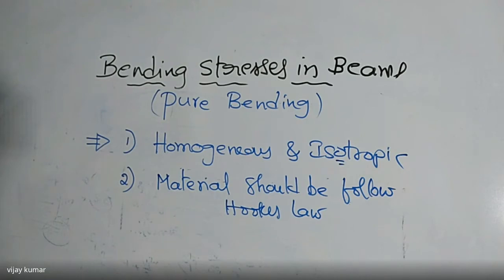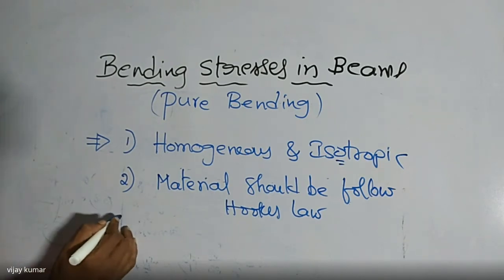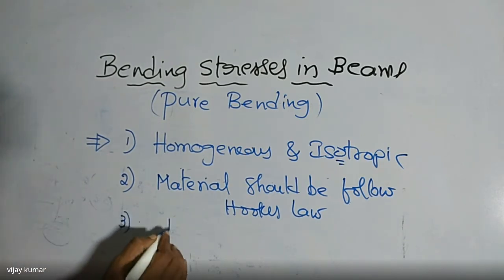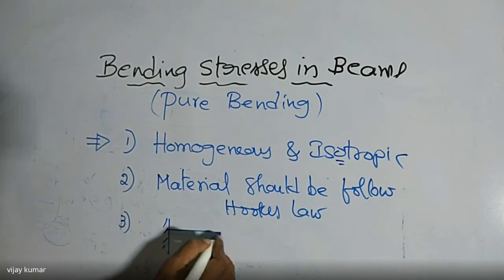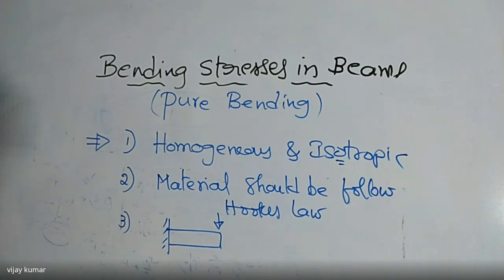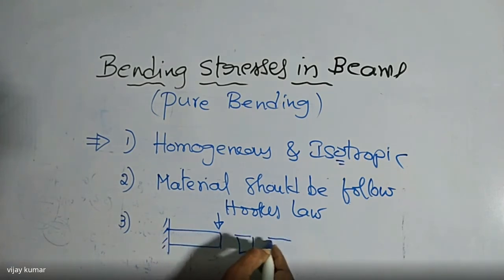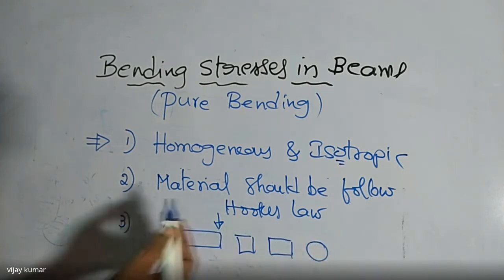And the third one: for example, if you take any beam, say a cantilever beam, which is subject to a point load or any type of load, the transversal section may be a rectangular cross section, a square cross section, or a circular cross section.